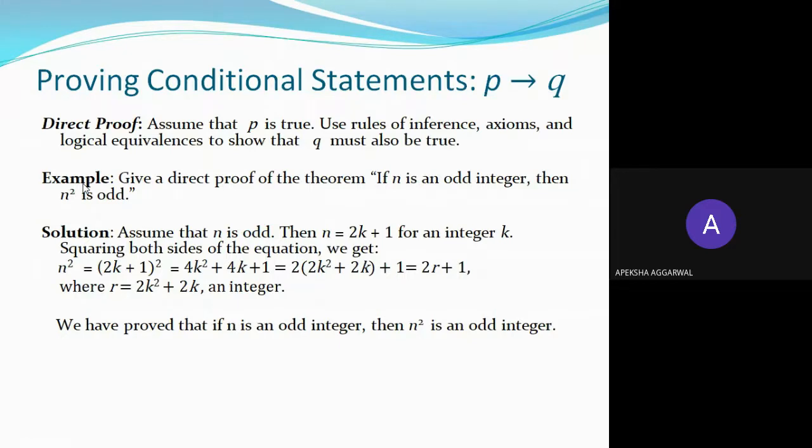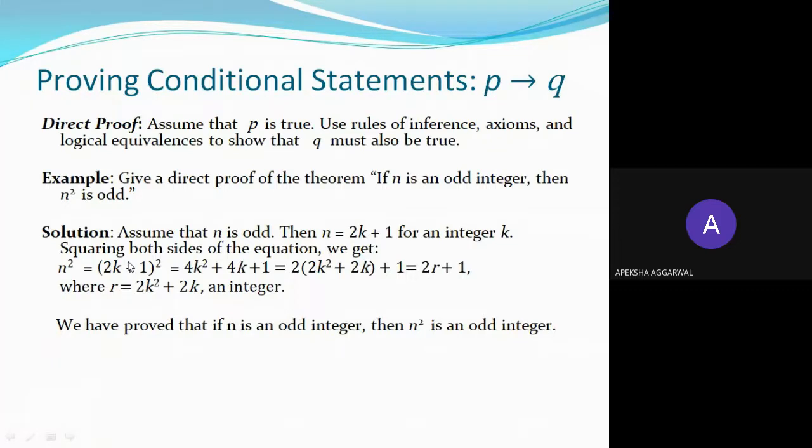The information we have is, if it is an even number, n is equal to 2k. If it is an odd number, n is equal to 2k plus 1. We have seen the definition in the previous slide. Now here we have to prove that if n is odd, then n square will also be odd. Now let's assume that P is true. This is called direct proof.